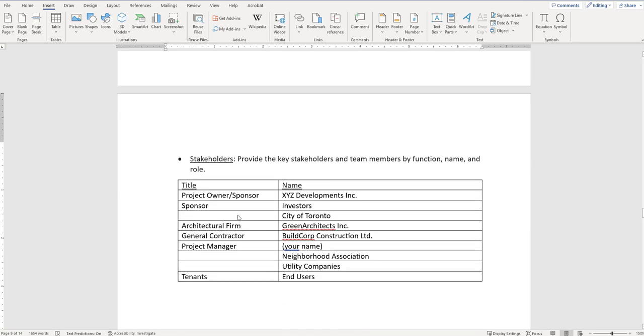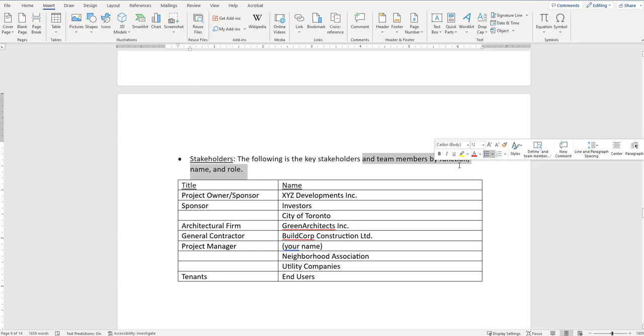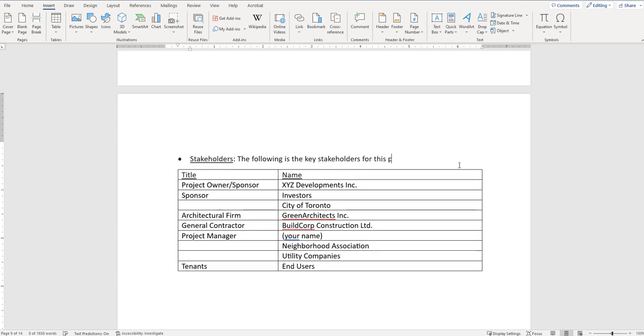So last piece of this is the stakeholders. So again, ChatGPT created some. I've put them in a nice little table here. And again, I should recreate this sentence. So it says, provide the key stakeholders and team members by function, name, and role. So the following is the key stakeholders for this project.